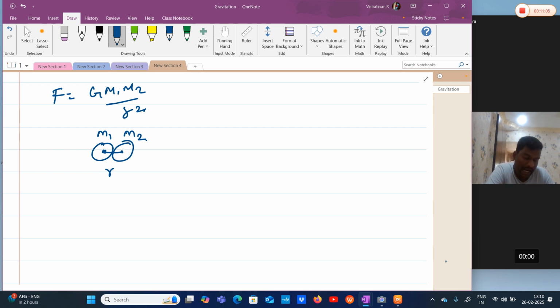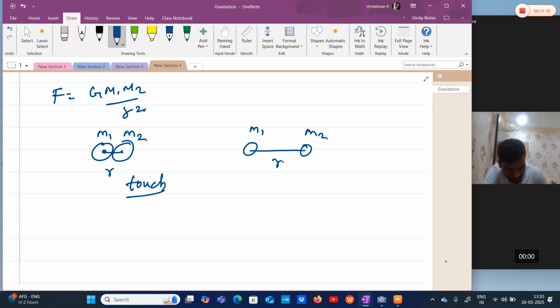Now, they will attract. Another case, M1, M2, here is distance r. Here they touch each other, and here they are not touching each other. In one case, two identical bodies separated by distance r are touching each other. In case 2, the identical bodies are not touching each other.